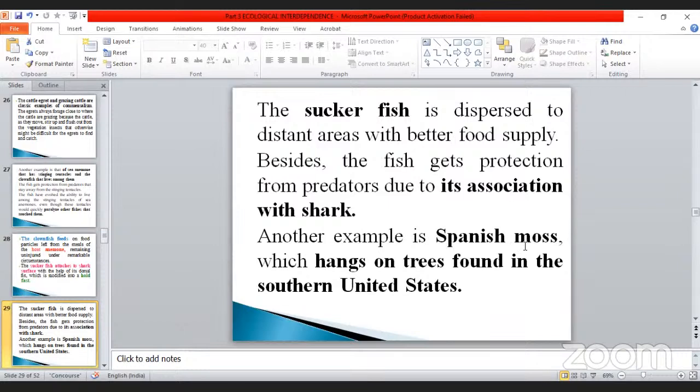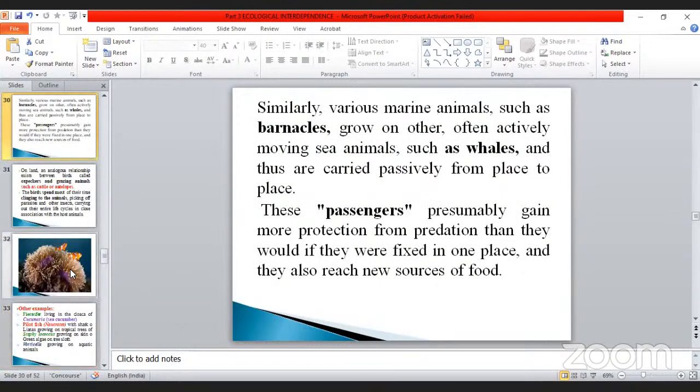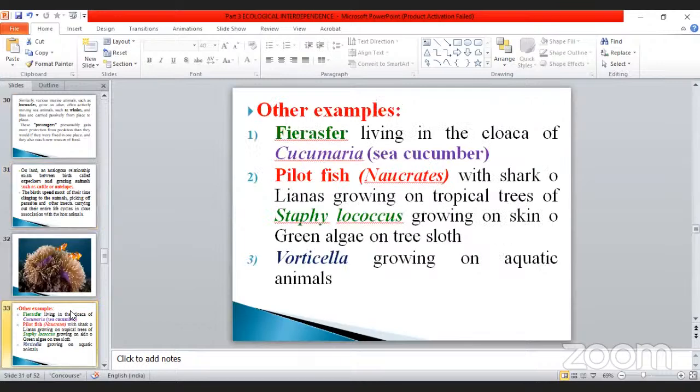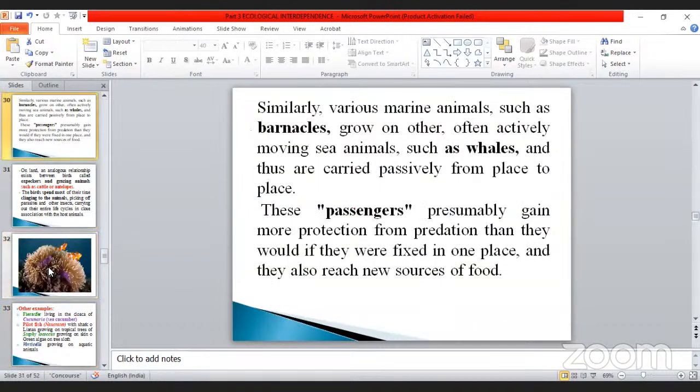Another example is Spanish moss, which hangs on the trees found in the southern United States. So these are the examples, my dear. Remaining things we will see in the next class, my dear students. Many examples have been given. Other examples also given here: fire rasper, cucumeraria, pilot fish, and also Vorticella. These are the examples given.